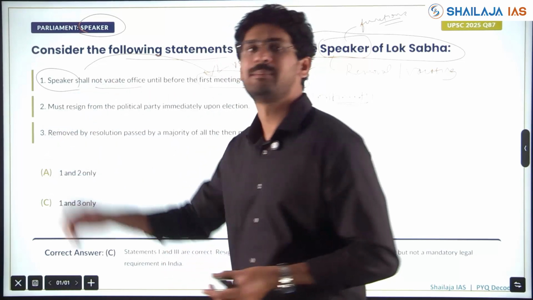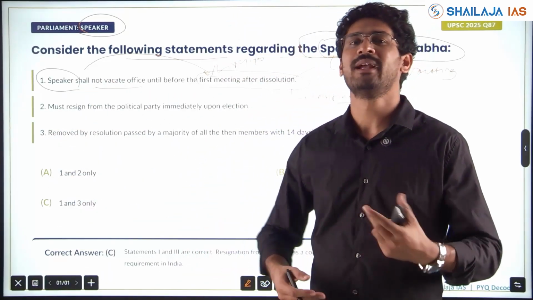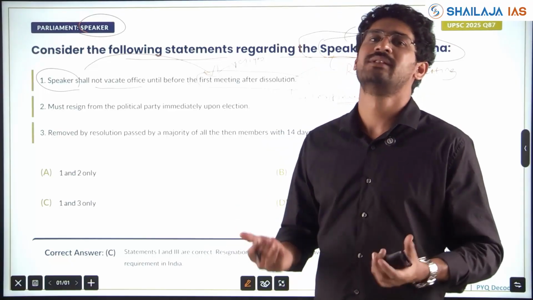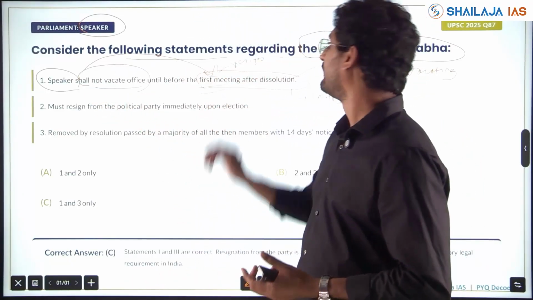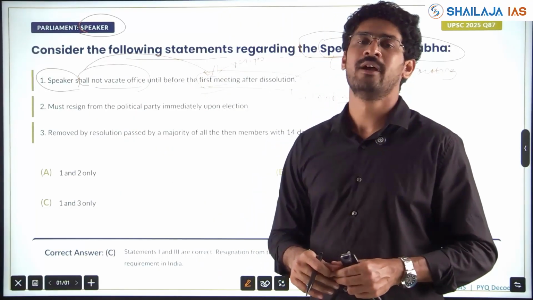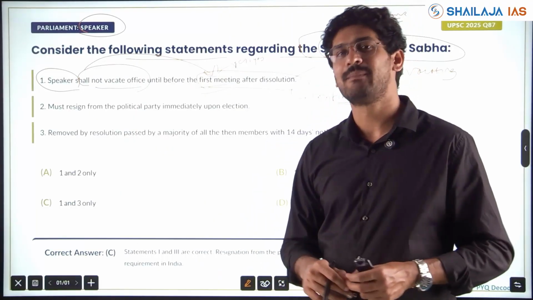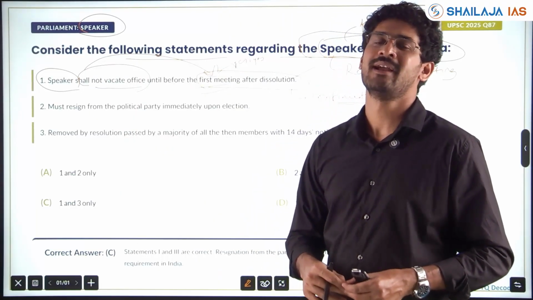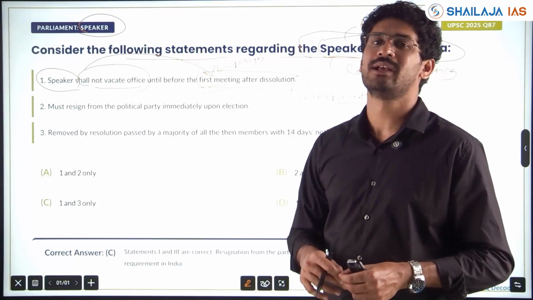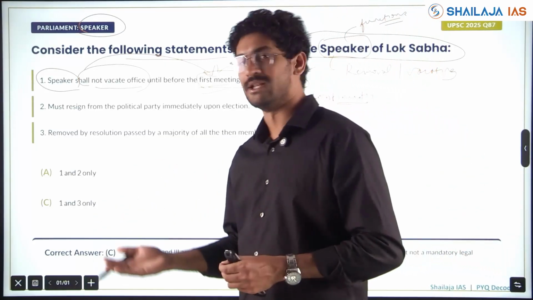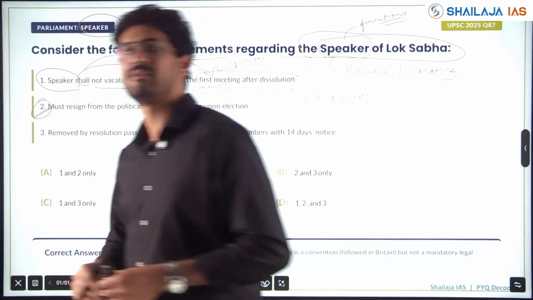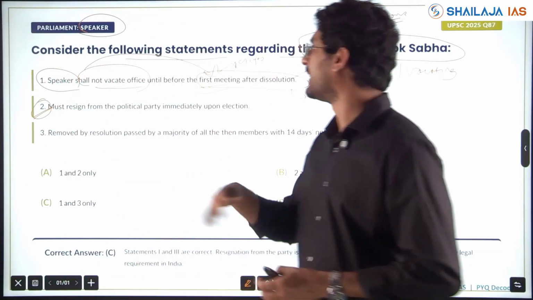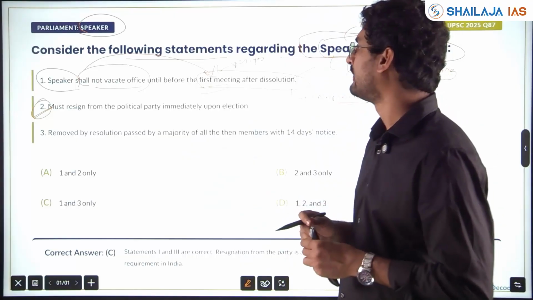And they will elect the Speaker pro tem. A temporary Speaker will be elected by the new house that is formed. However, the Speaker will not vacate office until before the first meeting after the dissolution of Lok Sabha. Does Rajya Sabha dissolve? No, it's a permanent body, but every 2 years 1/3 of its members are relieved after completion of their term.